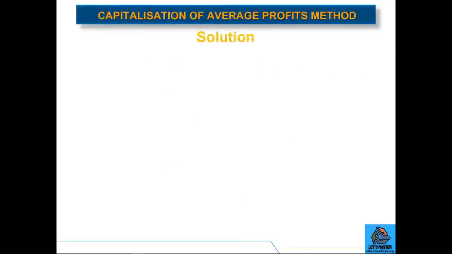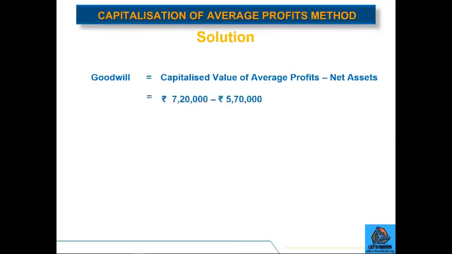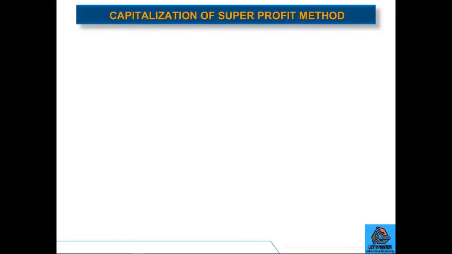5,70,000. Next, to calculate the goodwill, we will deduct the value of net assets from the capitalized value of average profits. So the capitalized value of average profits is rupees 7,20,000 and the value of net assets is 5,70,000. So the value of goodwill will be 1,50,000.